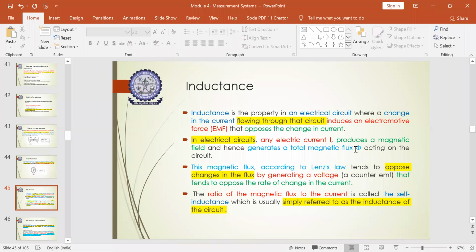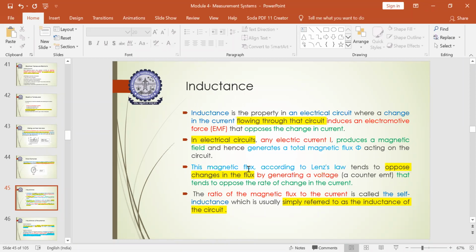total magnetic flux, which is represented by the letter phi, okay, in a circuit, because you cannot consistently make the electrical current flow at the same value throughout. There will be variations. So for every variation it will generate a magnetic field which generates total magnetic flux.